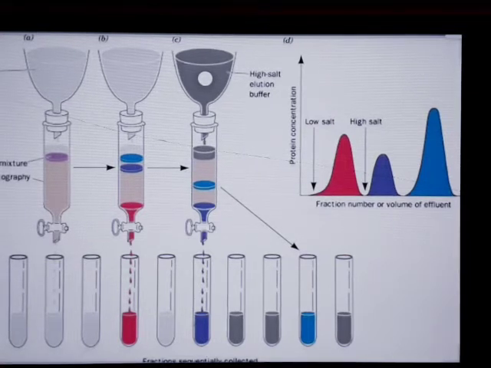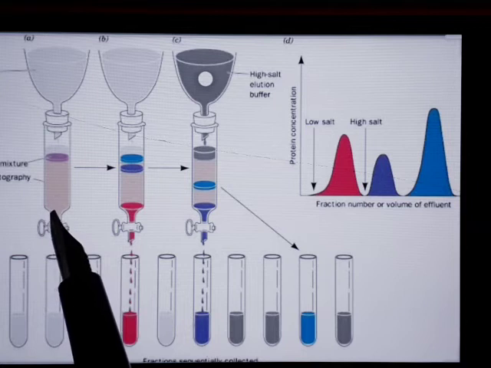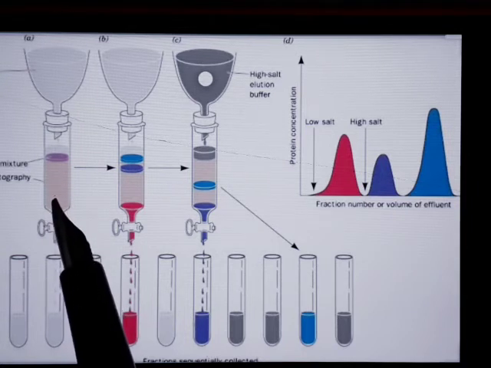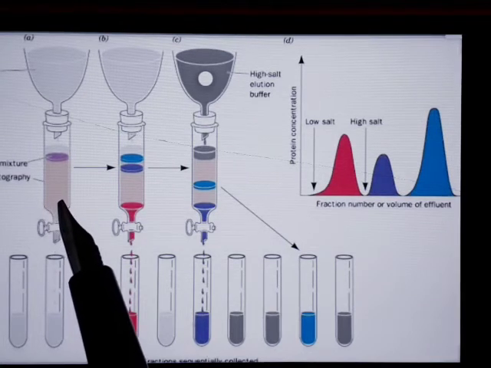Now in column chromatography, the adsorbent which we are going to use is packed in this glass column. The adsorbent we can use is alumina or silica, depending upon the nature of the mixture to be separated.